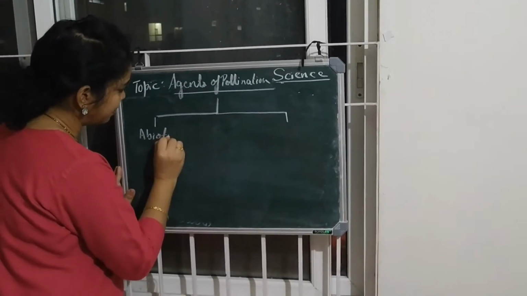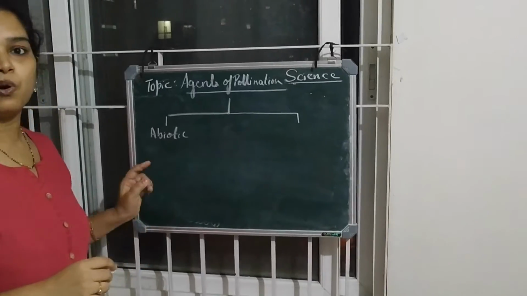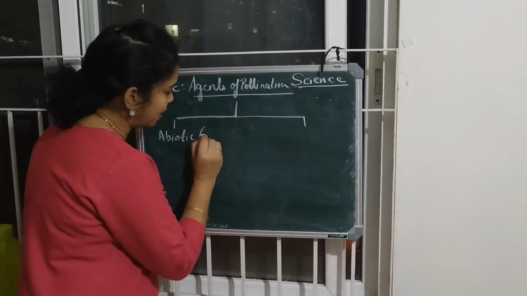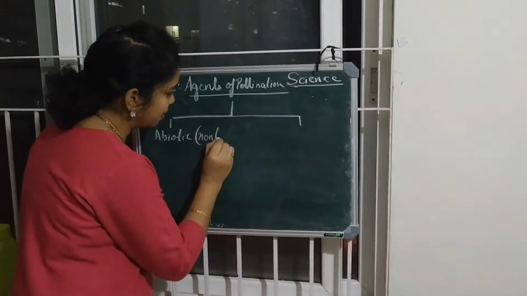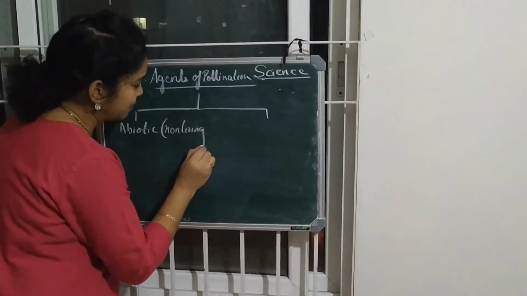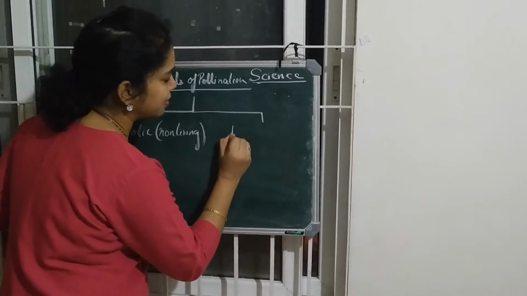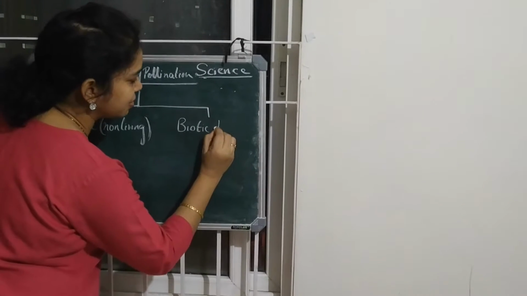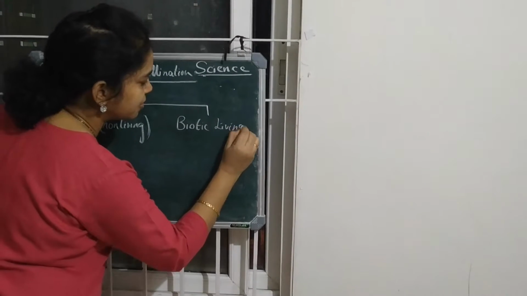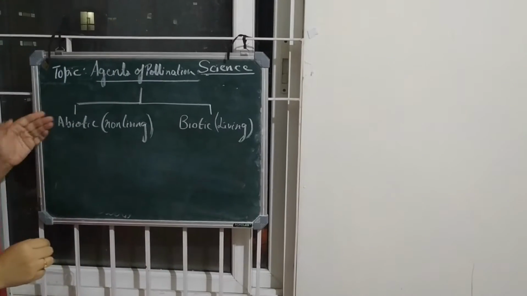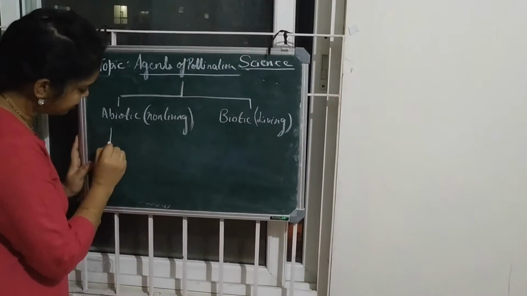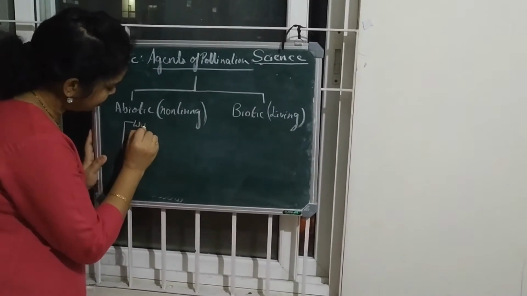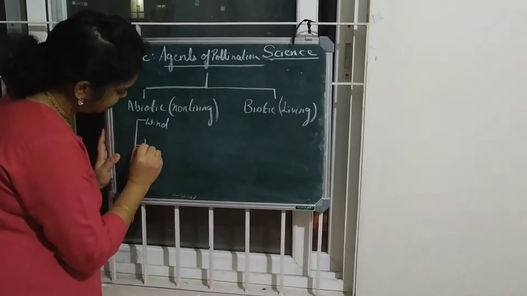Abiotic agents refer to non-living agents, or the natural agents. And the biotic, as the name signifies, are the living agents. What comes under the abiotic agents? Abiotic agents include wind and water.